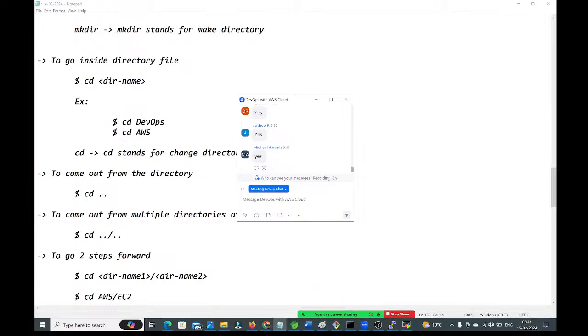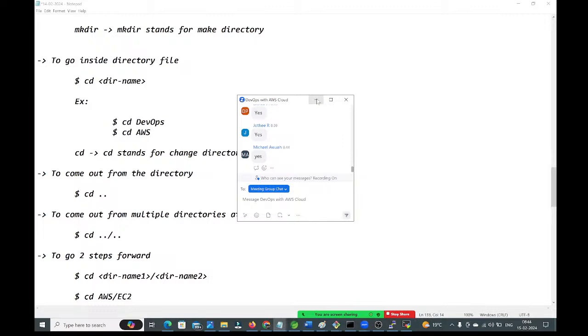Right? How to change the directory? By using cd command, we can go inside the directory, or we can come out from the directories by using cd command. CD stands for change directory. mkdir stands for make directories. Okay, we will discuss in detail. Some more things we will discuss in tomorrow's session.